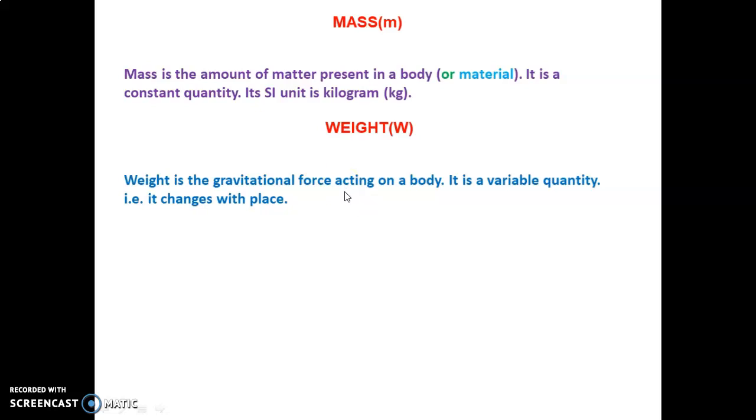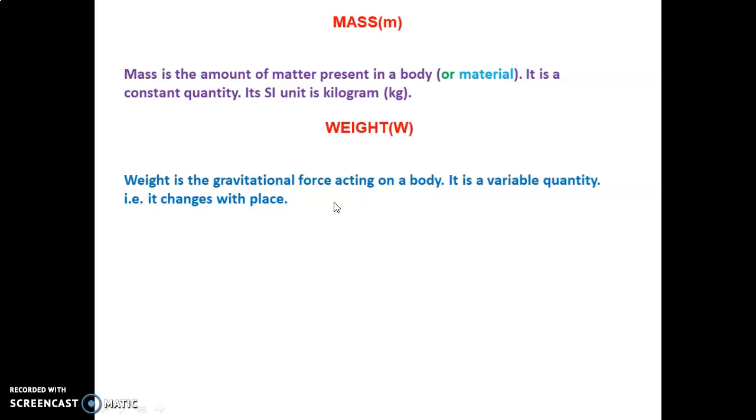Weight is the amount of force applied on a body. Normally the weight of a body is expressed in kilogram meter per second squared, kg m s^-2.